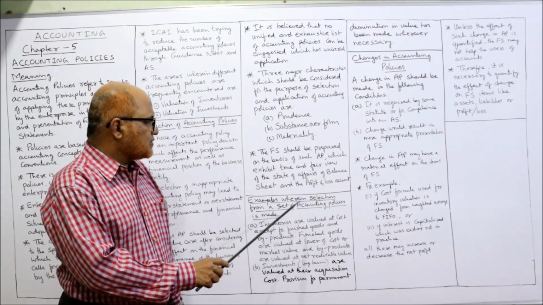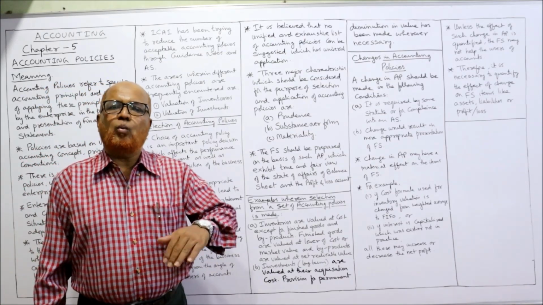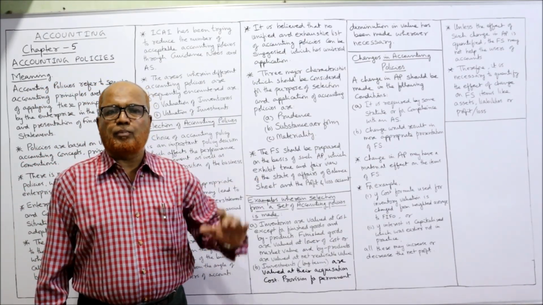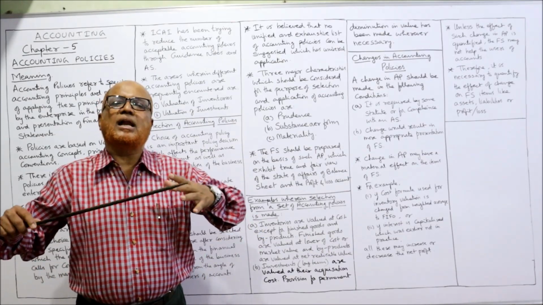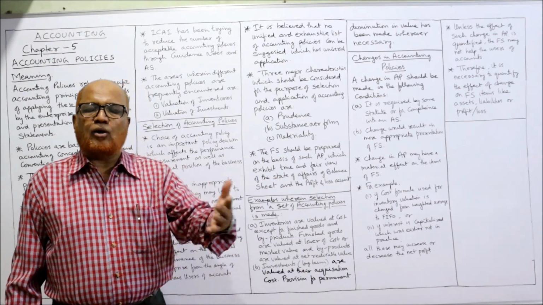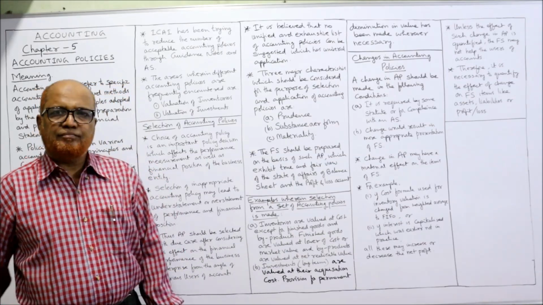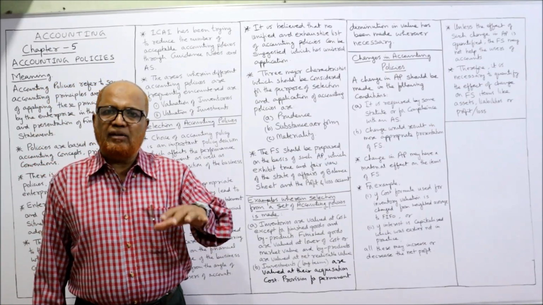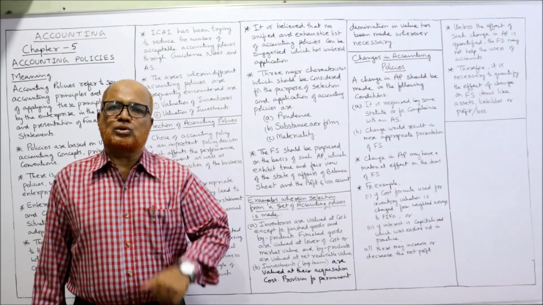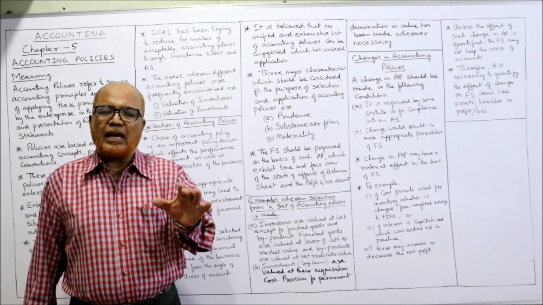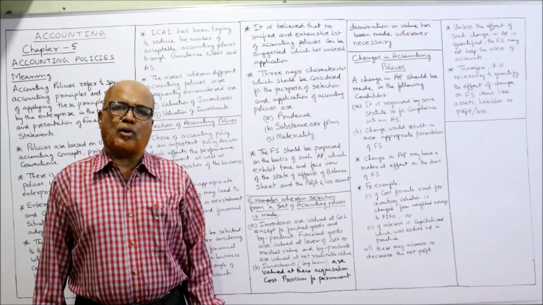Now, examples of selection, wherein selection from a set of accounting policies is made. Normally, in what areas are different accounting policies available? We don't have an exhaustive list. We have unlimited areas where different accounting policies are available. But a few among them are inventories. Normally, every organization may have inventories: inventory of raw material, inventory of finished goods, inventory of semi-finished goods, work in progress. So how to calculate the value of inventory depends on the accounting policy.